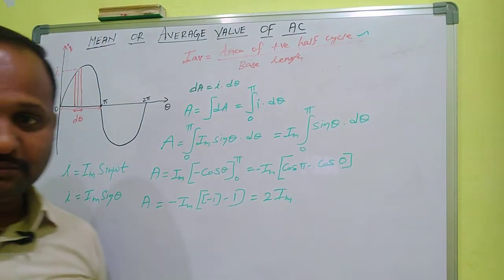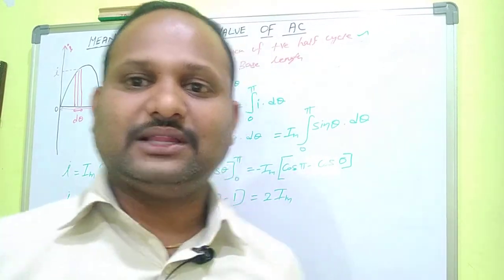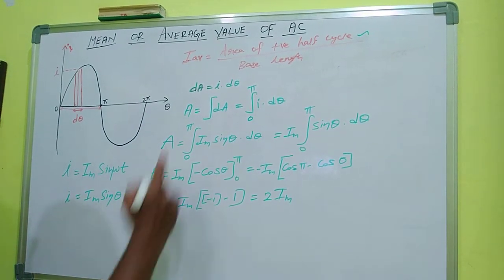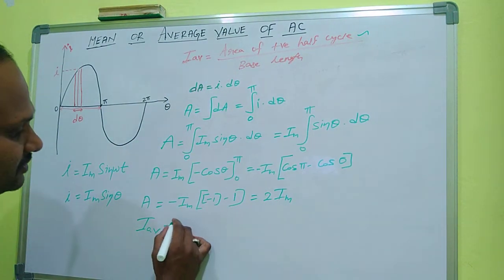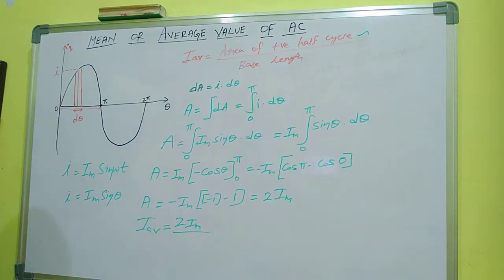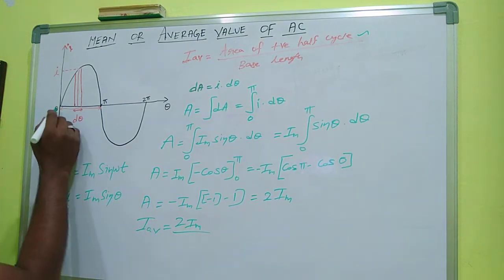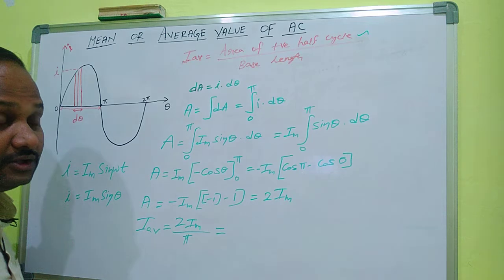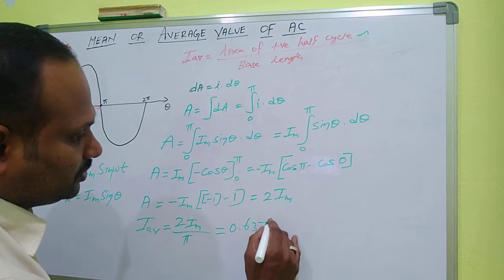But our ultimate aim is to find the average value of AC. So the average value of AC, next step. The average value of AC is equal to the area of the positive half cycle or negative half cycle. Here we are taking the positive half cycle, which is 2Im divided by the base length. What is the base length? The base length is from 0 to pi, so the base length is also pi. So 2 by pi, that means 2 by 3.14, or 2 by 22 by 7. That will give the value 0.637 into Im.